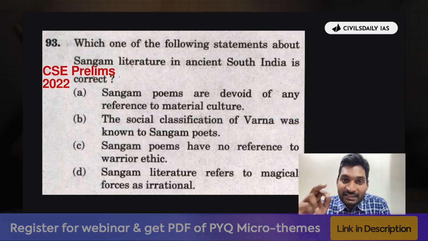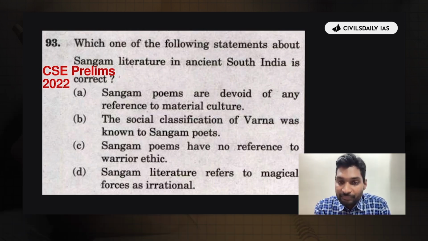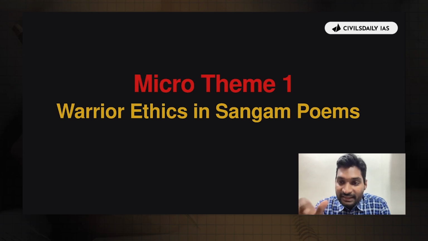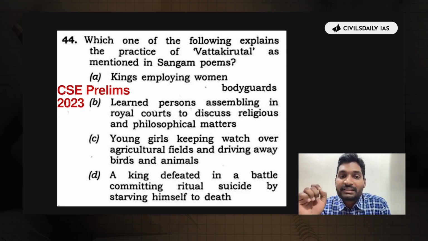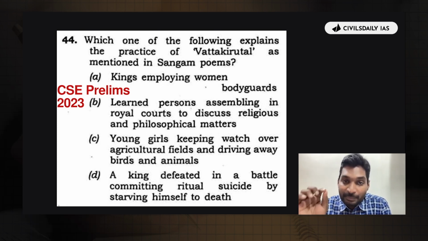Now, guys, what is interesting is the same micro theme, which is warrior ethics in Sangam poems, was repeated in the very next year in CSC Prelims 2023 exam. Now, a direct question was asked on warrior ethics, and the question was, which one of the following explains the practice of Vattakirutal as mentioned in the Sangam poems? And the correct answer was, a king defeated in a battle committing ritual suicide by starving himself to death.